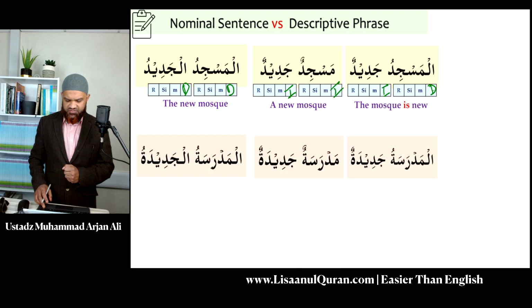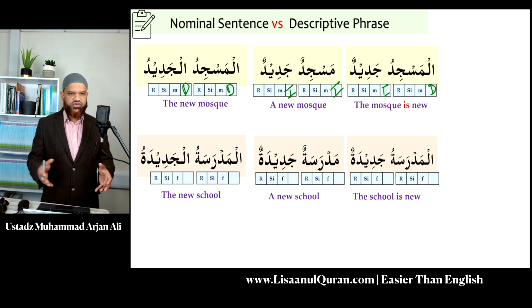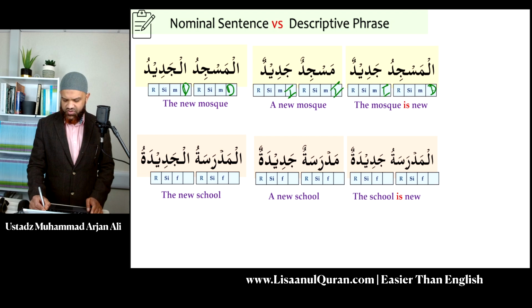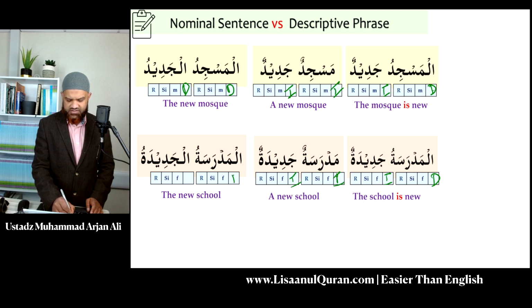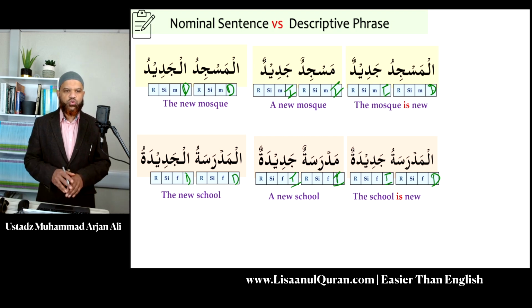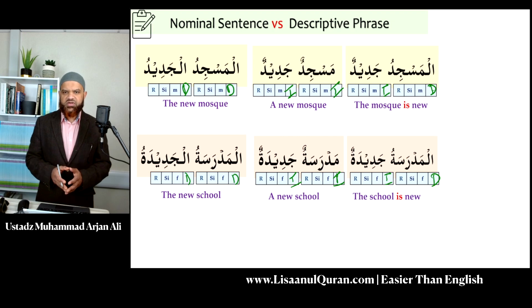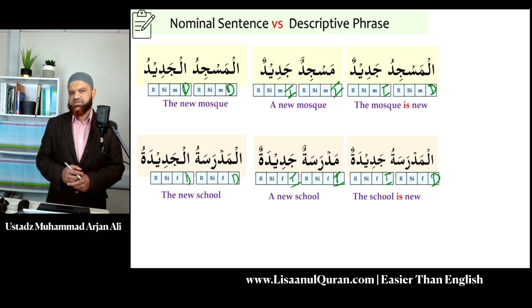Now let's look at the feminine version of exactly the same thing. We have the school is new, we have a new school, and we also have the new school. Exactly the same thing we have here: definite followed by indefinite, indefinite, indefinite, definite, and definite. Again, if you take a look at the four properties, you'll see they're matching. So that's how you distinguish between simple nominal sentences and simple descriptive phrases in Arabic.